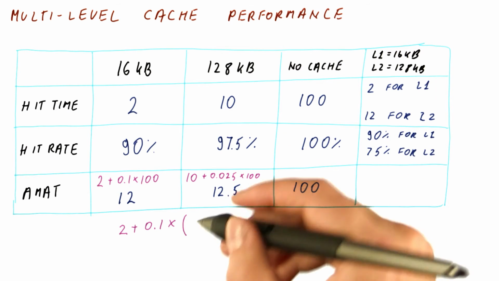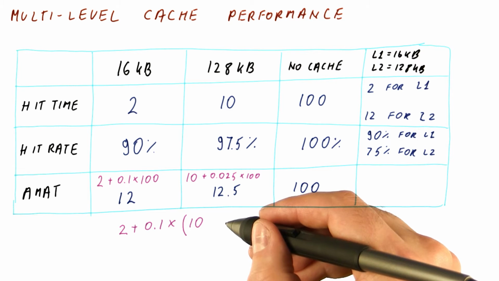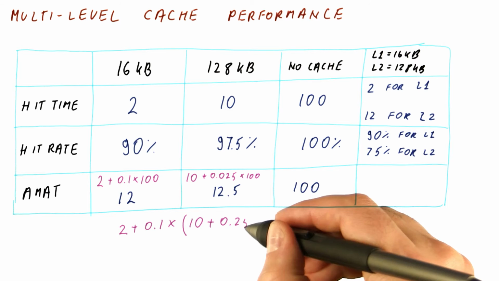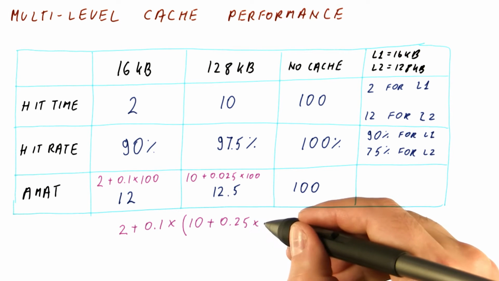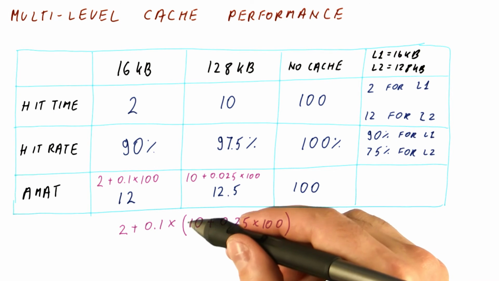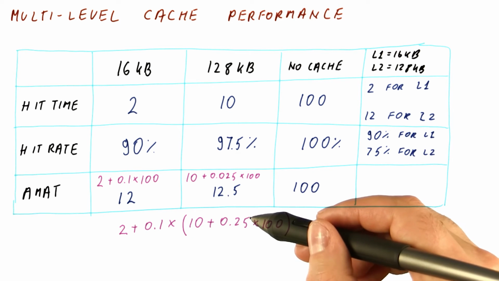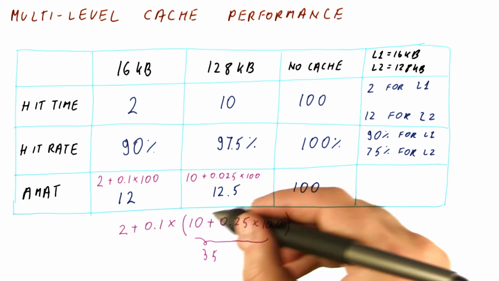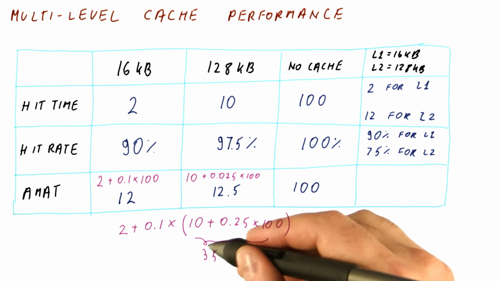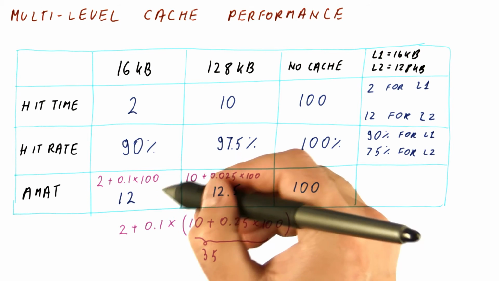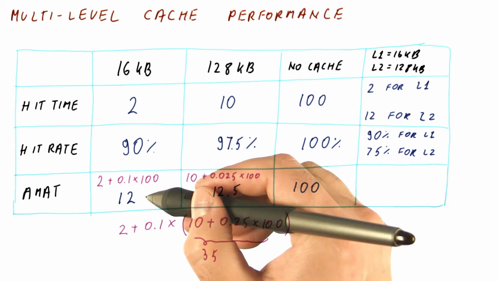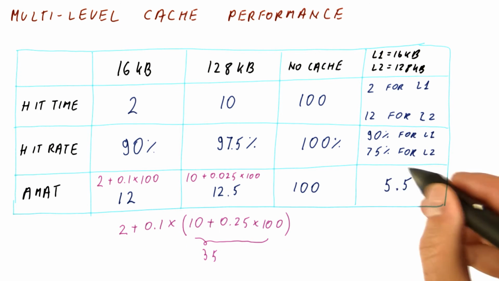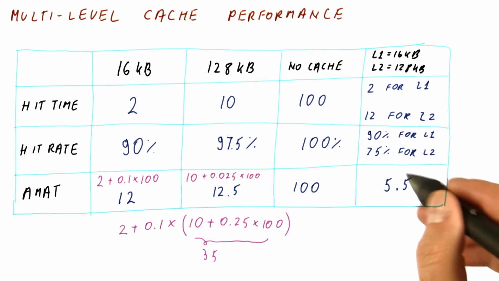When we do, we have 10 cycles to access L2, plus 25% of those also end up accessing memory. So when we compute what this is, it's 10 plus 25. So the overall miss penalty for a level 1 miss is just 35 cycles. It's much better than what it used to be when the L1 was working alone. And we finally end up with 2 plus 3.5, which gives us an overall AMAT of 5.5 cycles.